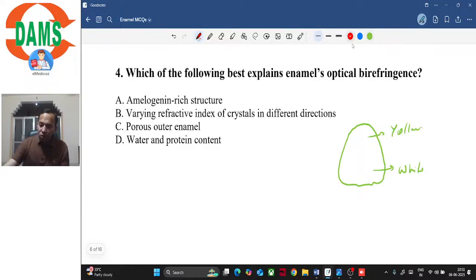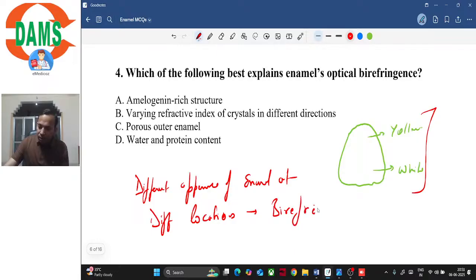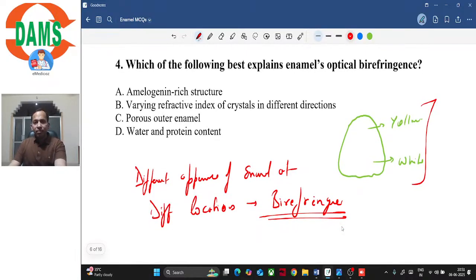So this different appearance of enamel at different locations is known as birefringence, right? Now which of the following best explains the optical birefringence?